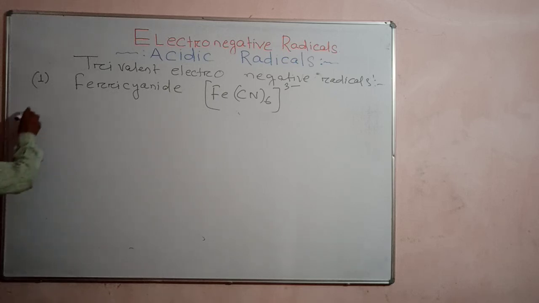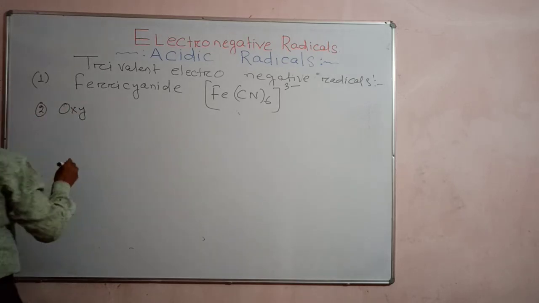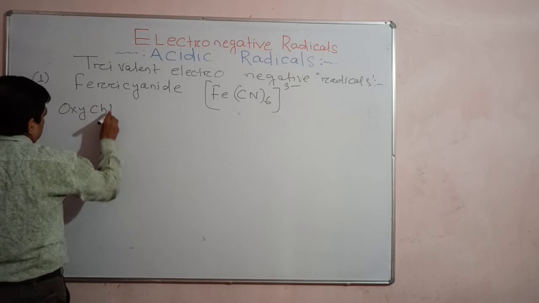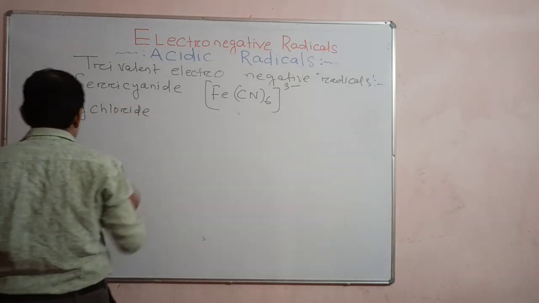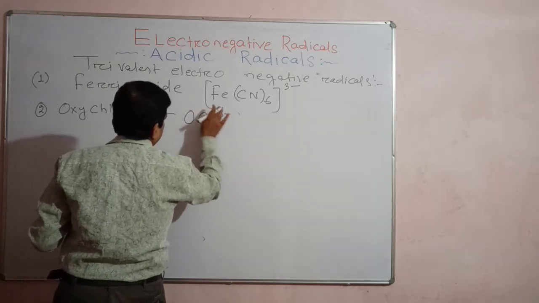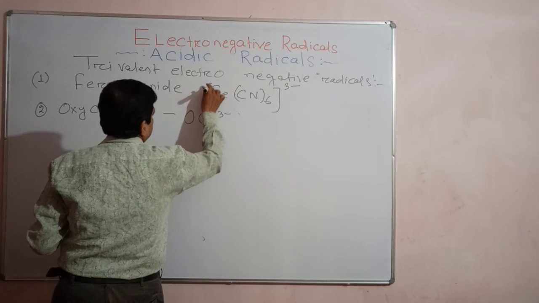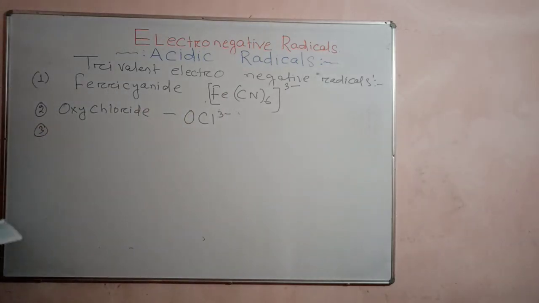Then another interesting formula is oxychloride. Oxychloride, and valence is 3. Okay. OCl 3 minus. Oxychloride. Right. Understand? And another one is oxybromide.